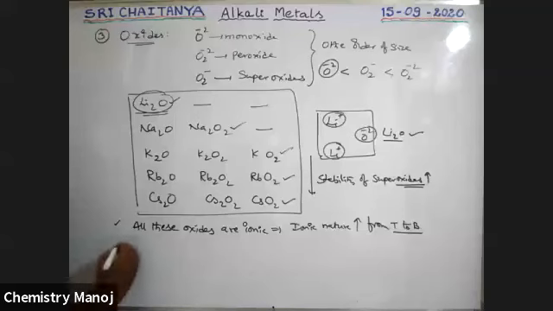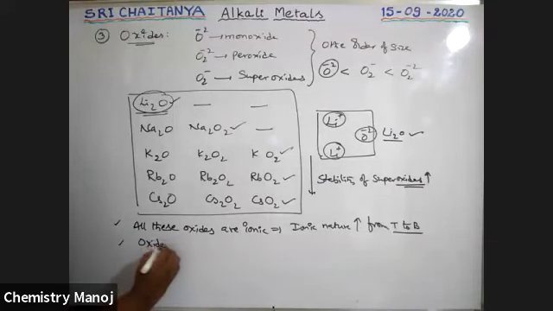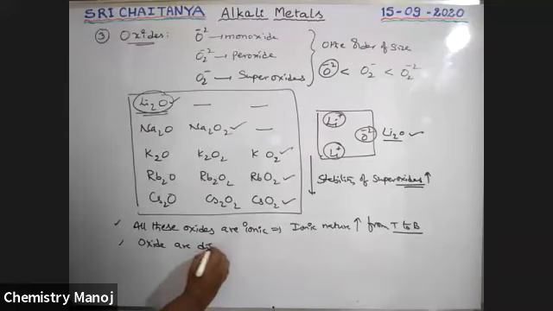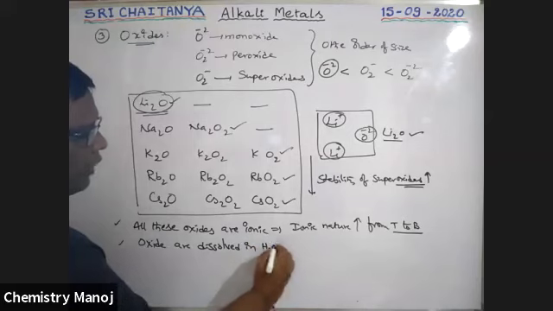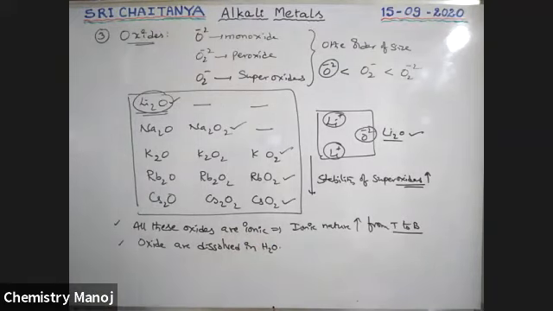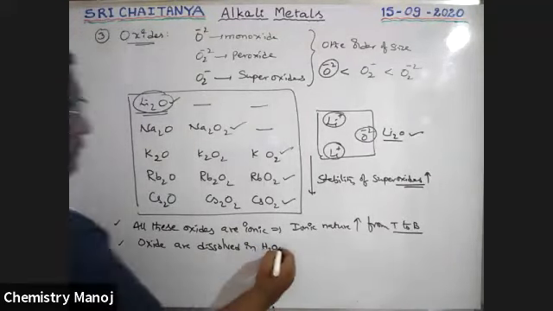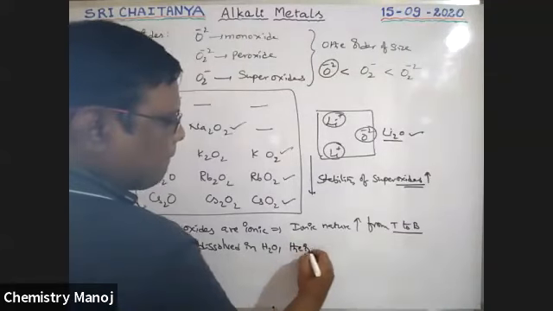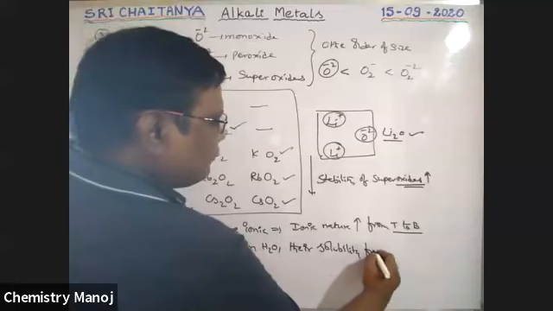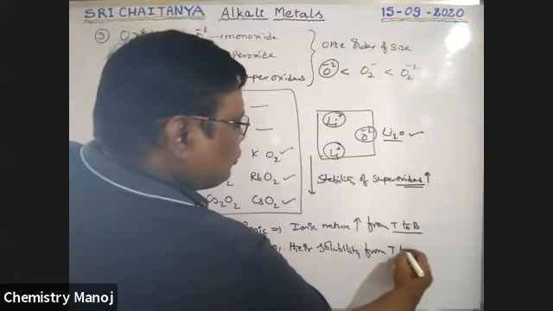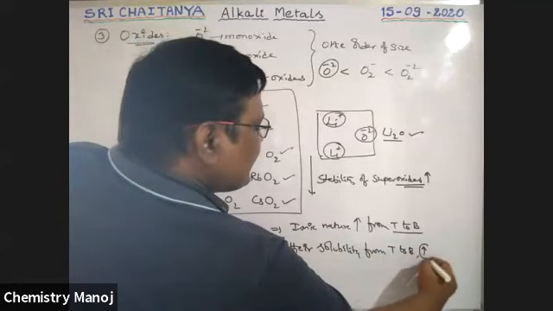Next, oxides dissolve in water. Already we know, boys, their solubility from top to bottom increases.